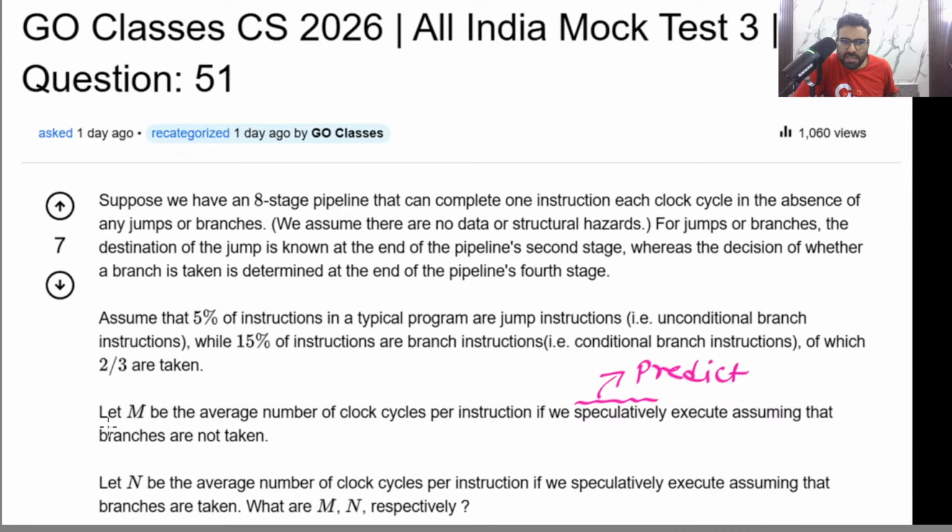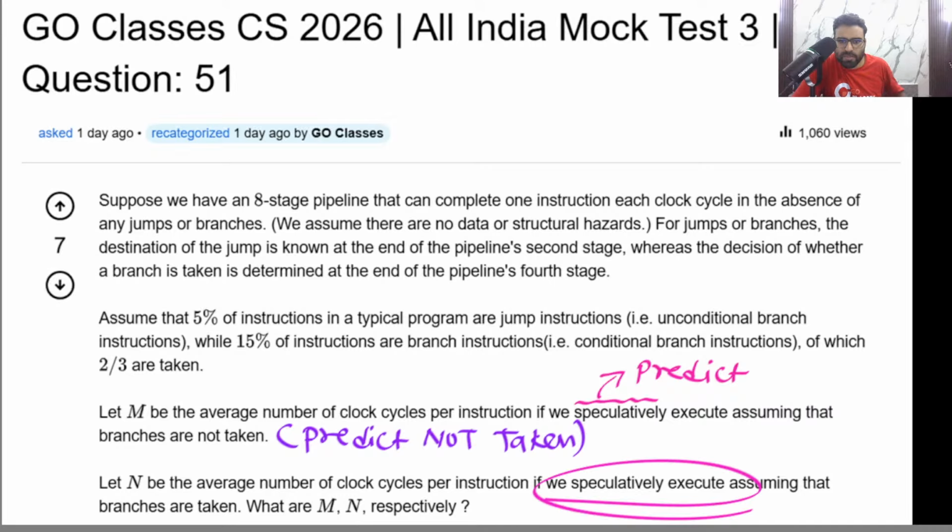Let m be the average number of clock cycles per instruction if we speculatively execute assuming that branches are not taken. This is our prediction that branches are not taken. This is called predict not taken, the standard name for this strategy. And the strategy where we assume that branches are taken is called predict taken.